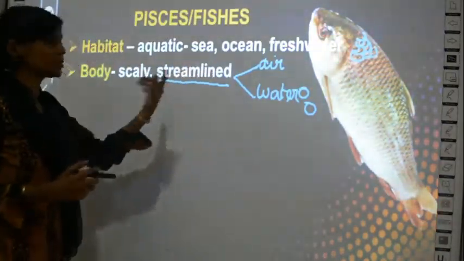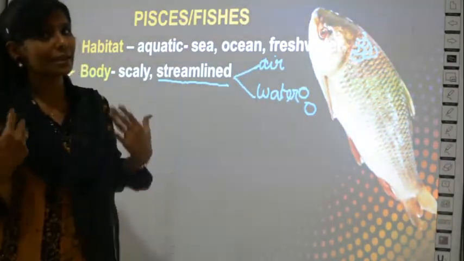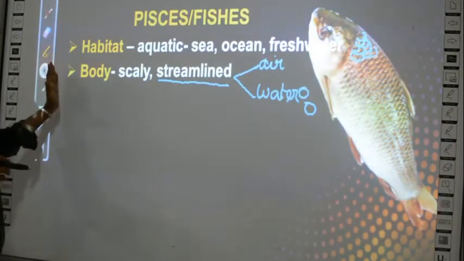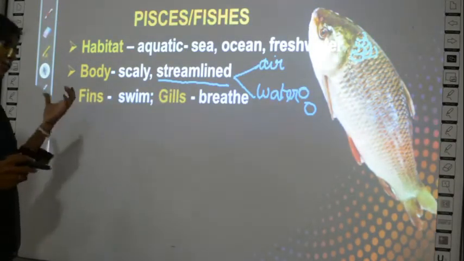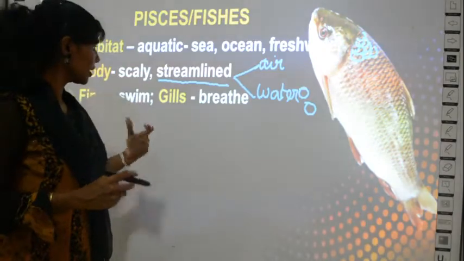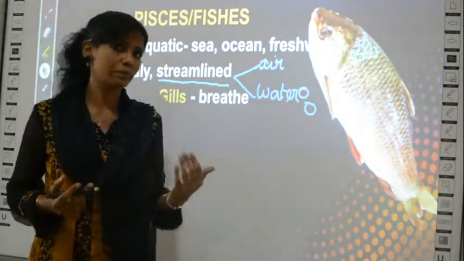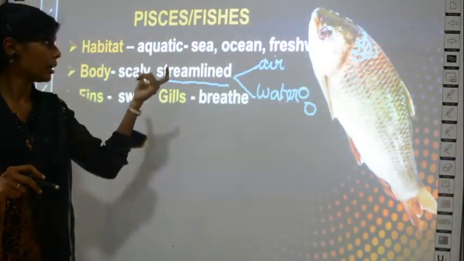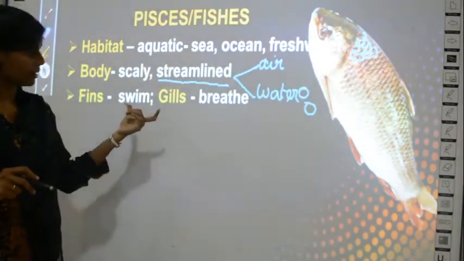So fishes are also streamlined in water. They can easily move about in water with less resistance. What is the next characteristic? The next characteristic is that fishes can swim. All animals cannot swim, right? But fishes can swim. That is a unique characteristic of fishes, or the Pisces group of organisms.